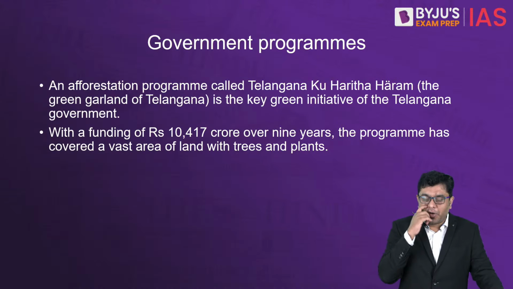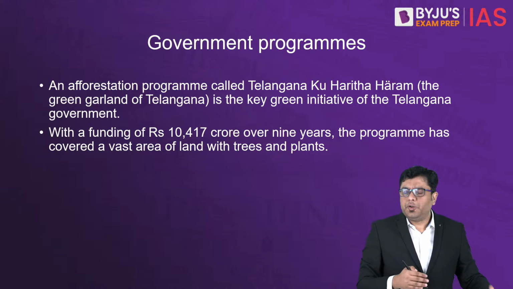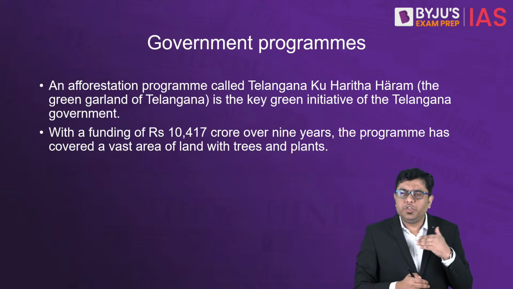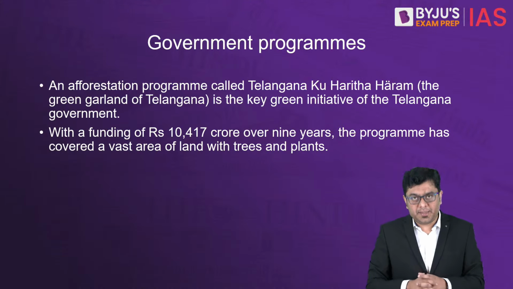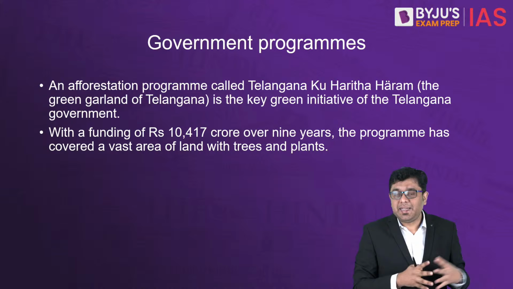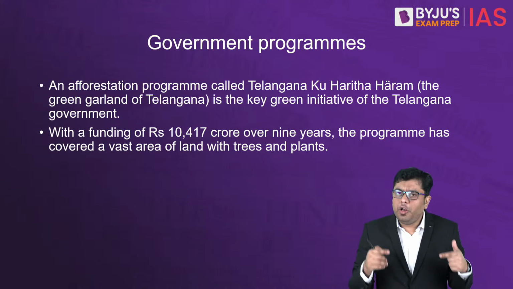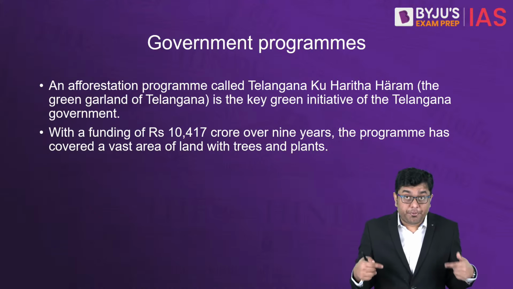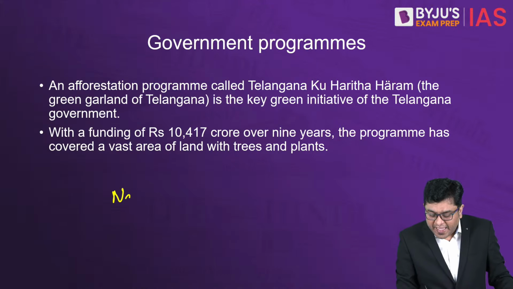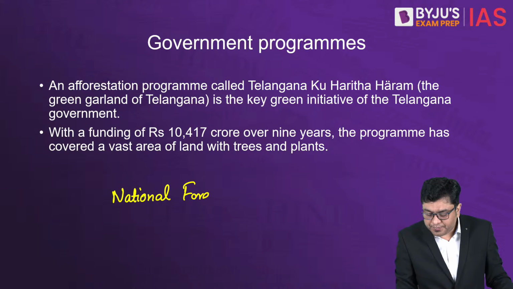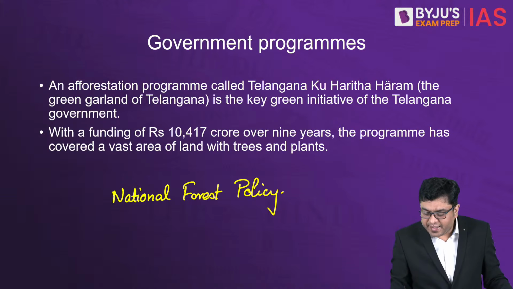Now here, if you take a look at it, the Telangana government over a period of time has been launching multiple different initiatives to improve the green cover in the country and in the state in particular. Now we all know that the National Forest Policy, as per its provisions, was issued in 1988.